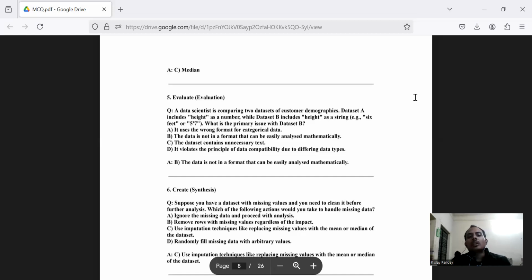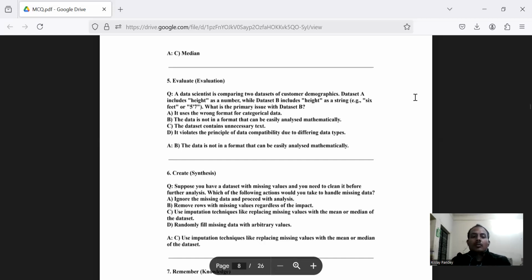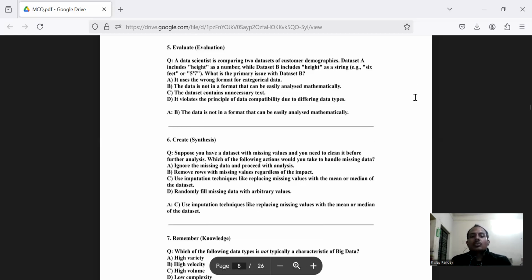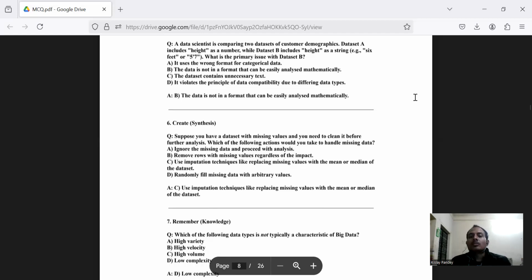Now we are moving to question number six, which checks your ability to synthesize, to create. The question says, suppose you have a data set with missing values and you need to clean it before further analysis. Which of the following actions would you take to handle missing data?